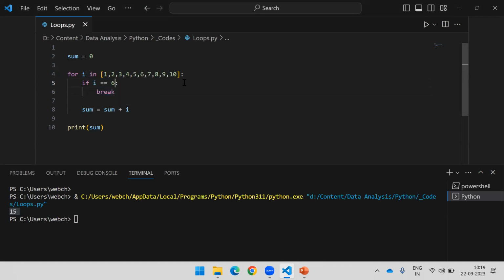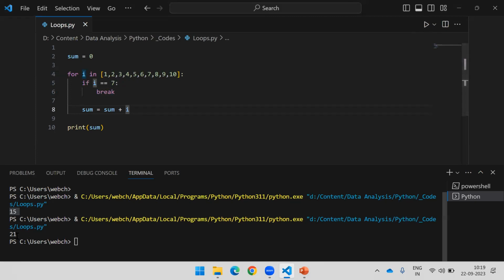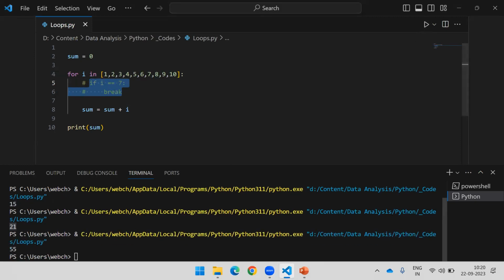Now if I change this, if I say I would like to do this for 7, now 6 will get added. So if I say 15 plus 6, 21, you are able to get the 21 result. If you don't pass anything here, if I comment out everything and run this, you will get 55 as a result. It will get executed for all. This is about my loops.